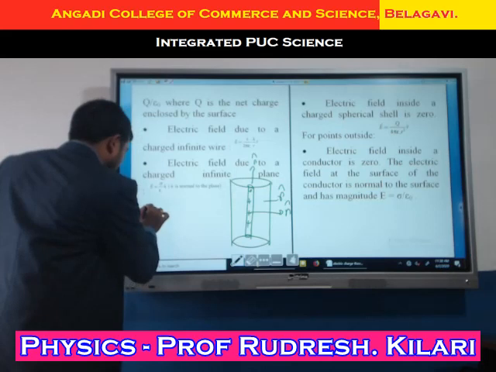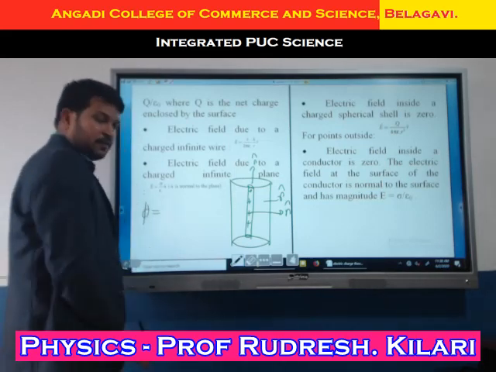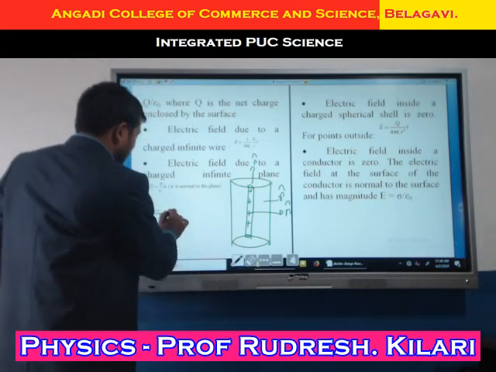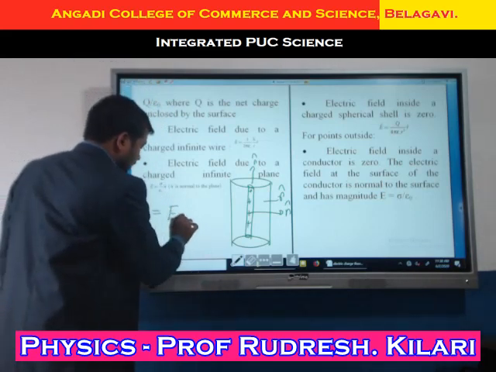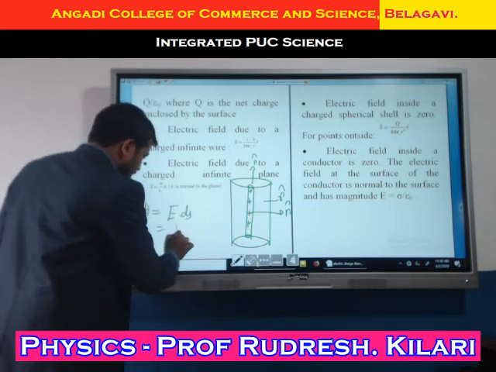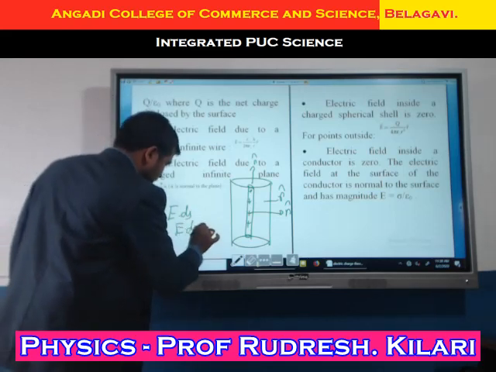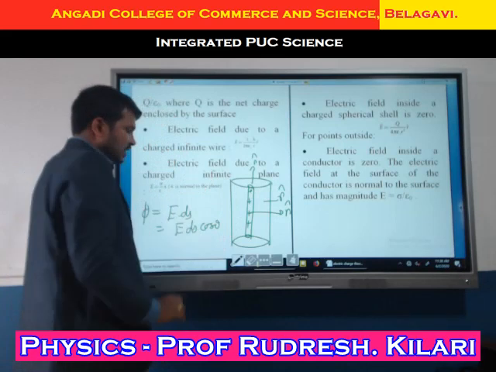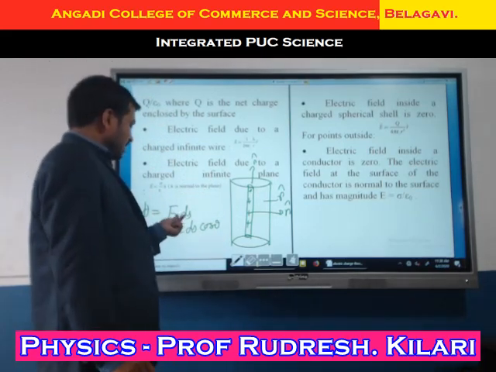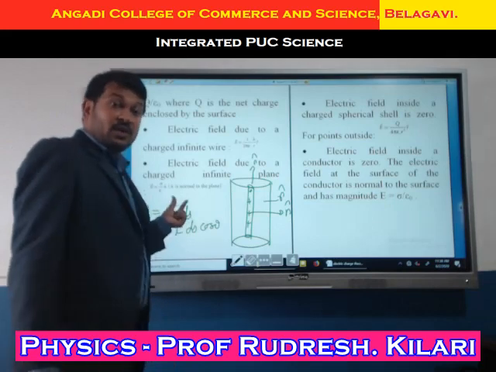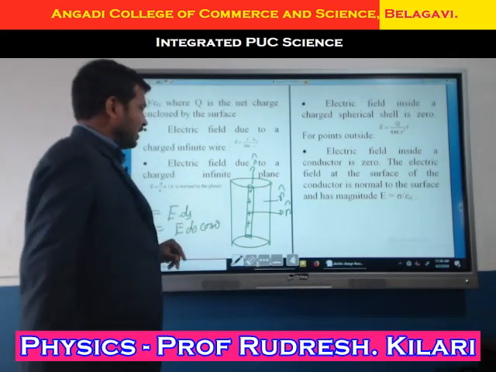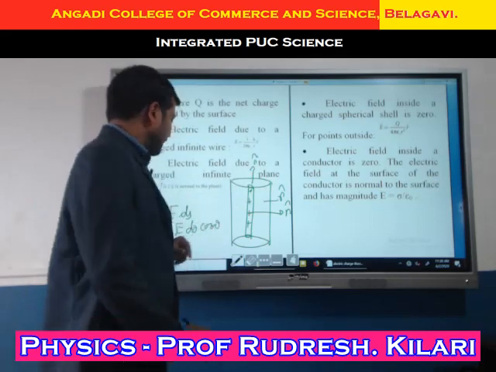But here first I will define electric flux. What is electric flux? The number of electric field lines passing through the closed surface area, that is E dot dS. Now here the dot product is removed: E dS cos theta. But here dS is nothing but a scalar quantity, and we need to make it a vector. How are we making it? By drawing a unit vector n cap.